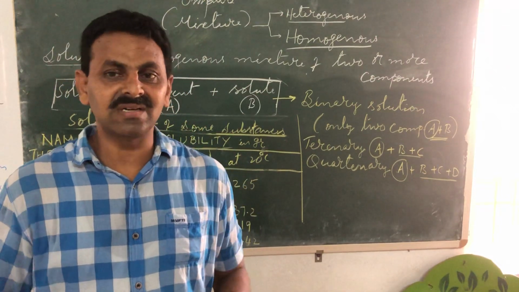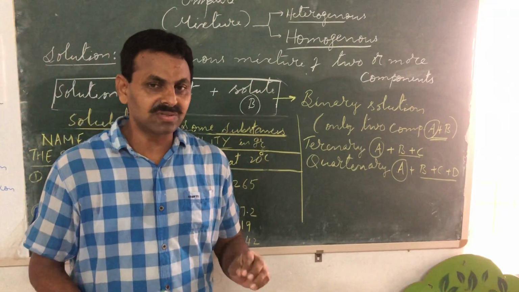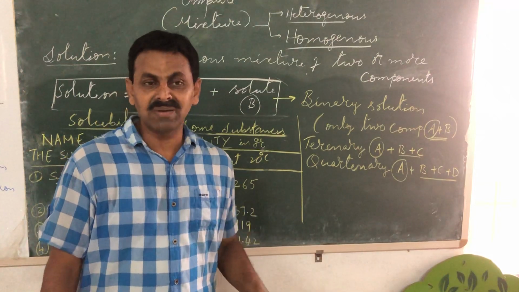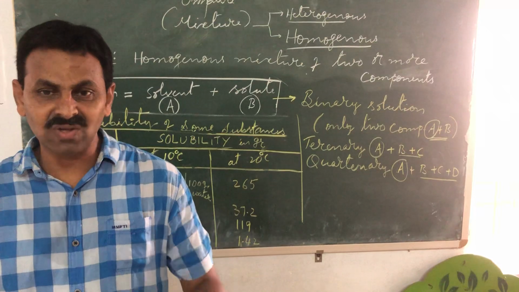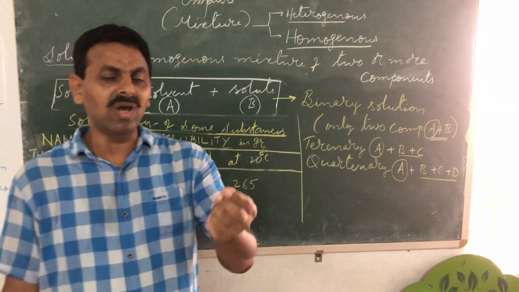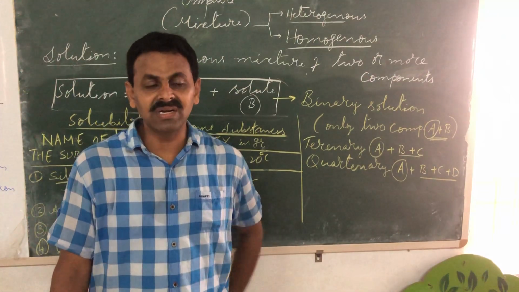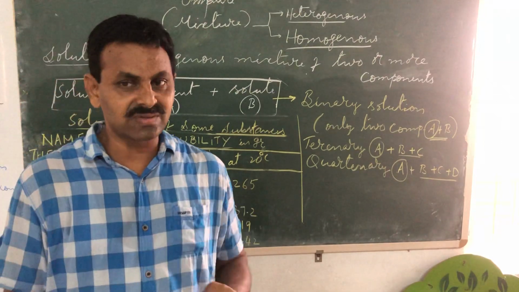This also you studied. Again I am repeating. Saturated solution is the solution in which no more solute can be added, because the capacity of that solvent to dissolve is over. Even if you add a small particle, it gets settled down at the bottom, it will not be dissolved at all. Thus, such a solution is known as saturated solution.